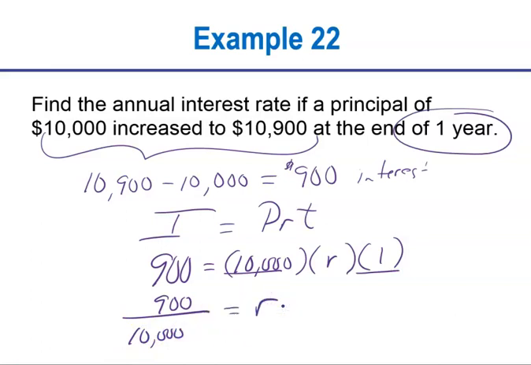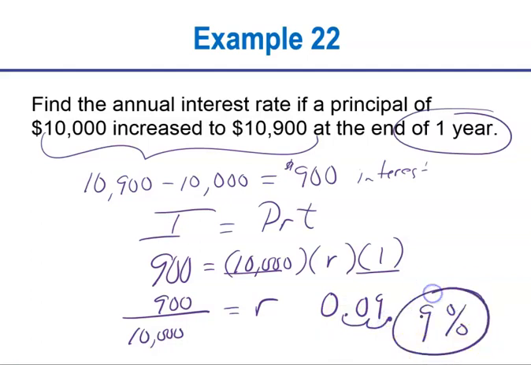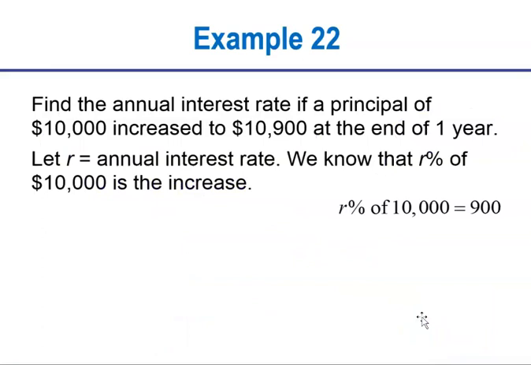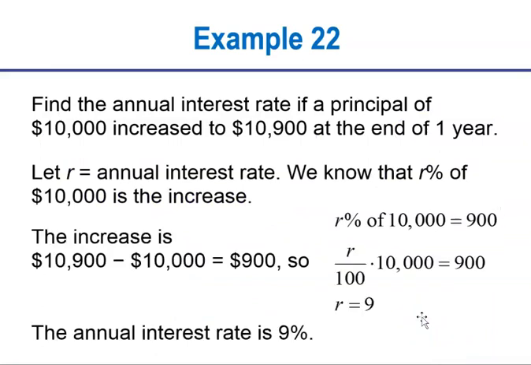Now remember, this is going to give me a decimal. So 900 divided by 10,000 gives me 0.09, which we know is 9 hundredths. But now if I change that to a percent, I move the decimal 2 places to the right, and I get 9% is my annual interest rate. Okay? Now, let's see their calculation. So R percent of 10,000 equals 900. They did it a little bit differently, but they still got the 9%. We really didn't do it differently. We just focused on the formula, and they wrote that a little bit differently.